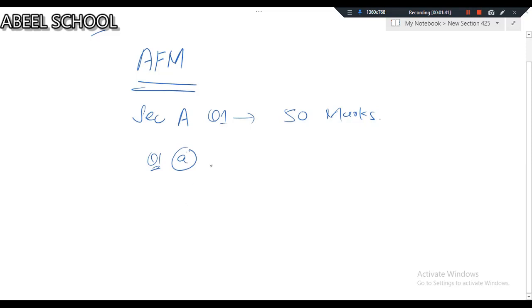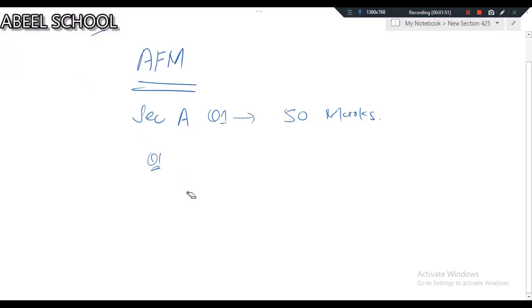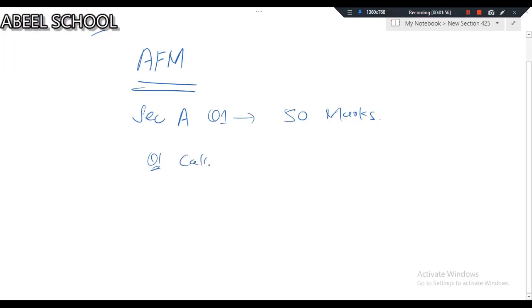or maybe with part B altogether, you should be mentally prepared that the calculation part in question 1 will be approximately 18 to 20 marks. That will be the calculation area.